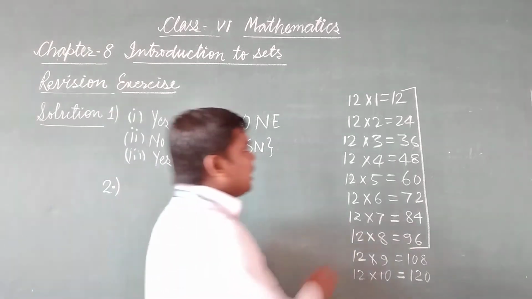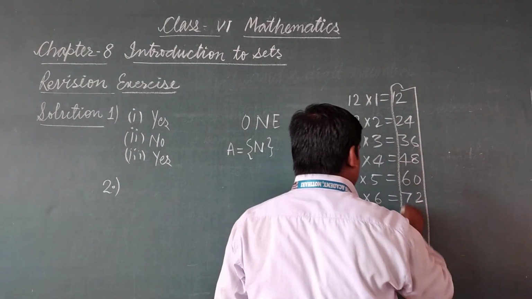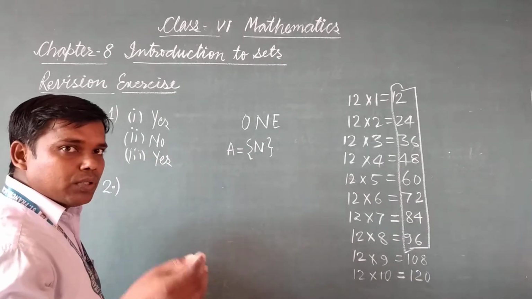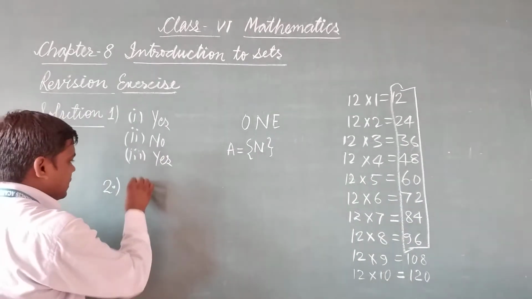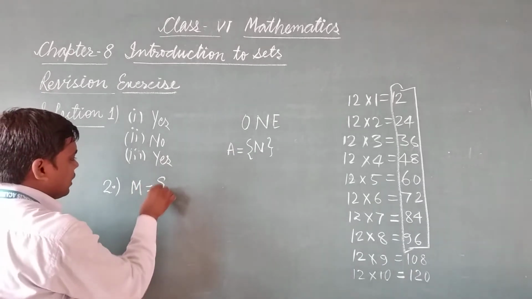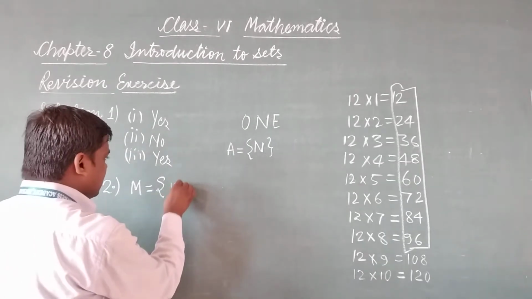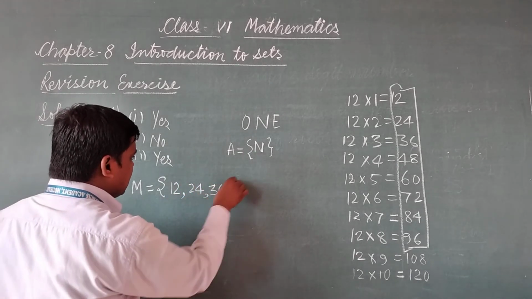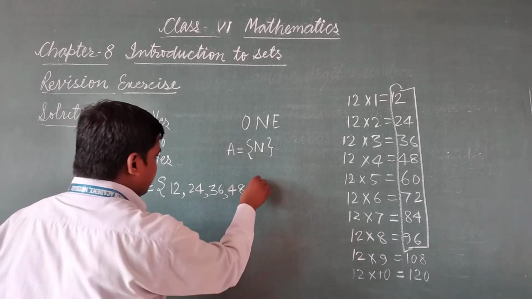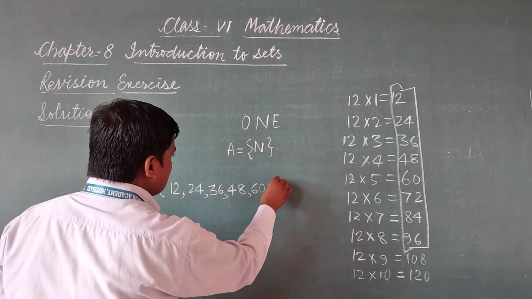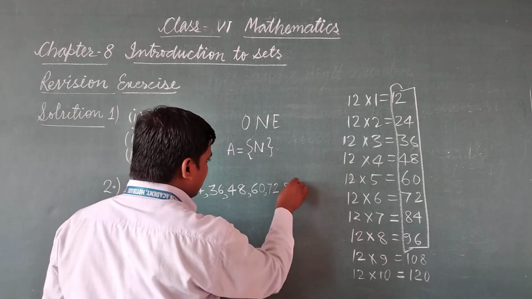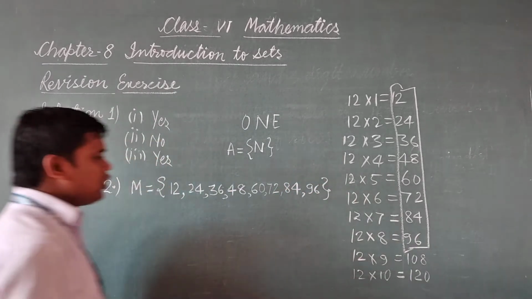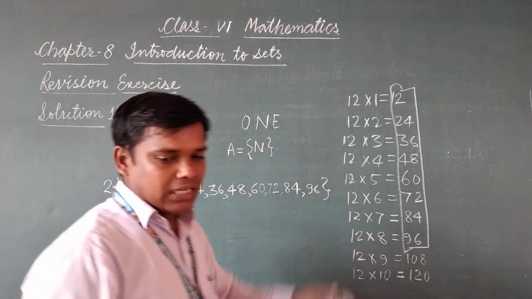So these are the elements of the set we have to write, which are less than 100. So we can write in tabular form or listing method: M is equal to open curly bracket 12, 24, 36, 48, 60, 72, 84 and 96. So these are the multiples of 12 which are less than 100.